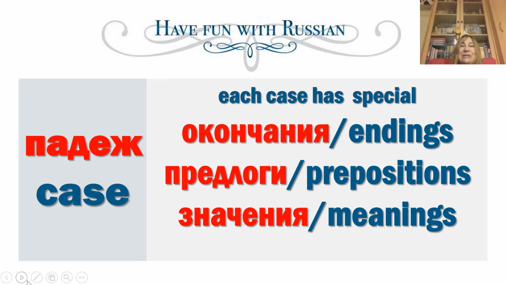So the case means this certain ending. В русском языке 6 падежей. In Russian, there are 6 cases. Каждый падеж играет определенную роль в предложении. Each case plays a certain role in the sentence. If we change the role, we change the case and the ending. Now we will be talking about each case in detail.